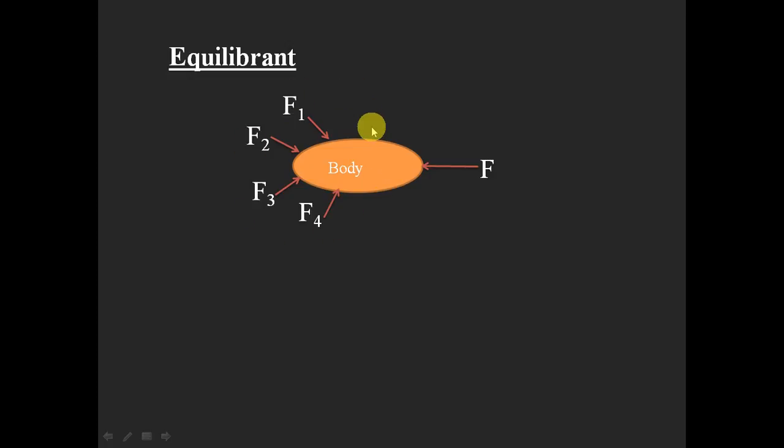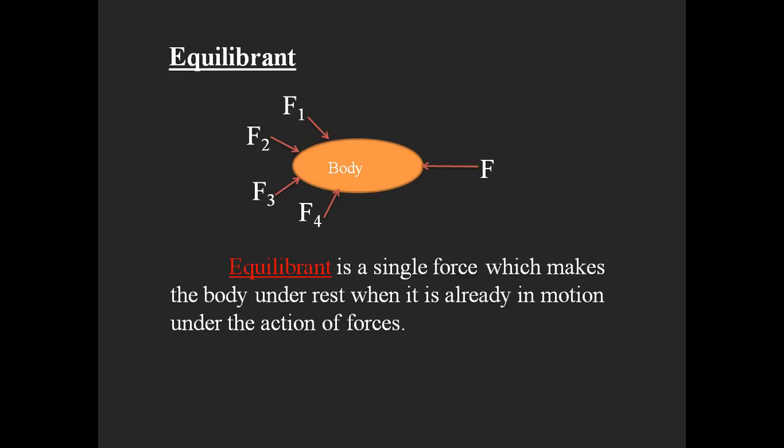That means there will be no motion for the body. So the single force which is causing the body to be in equilibrium condition is called the equilibriant. This one is the single force which makes the body stable. Here I am giving the exact definition.